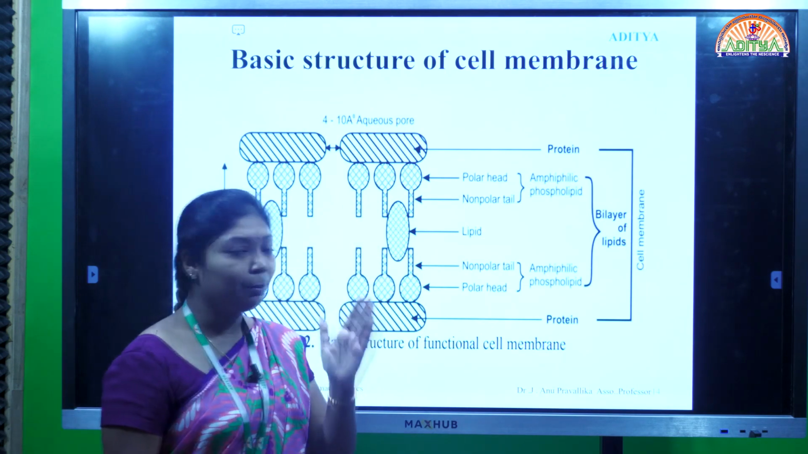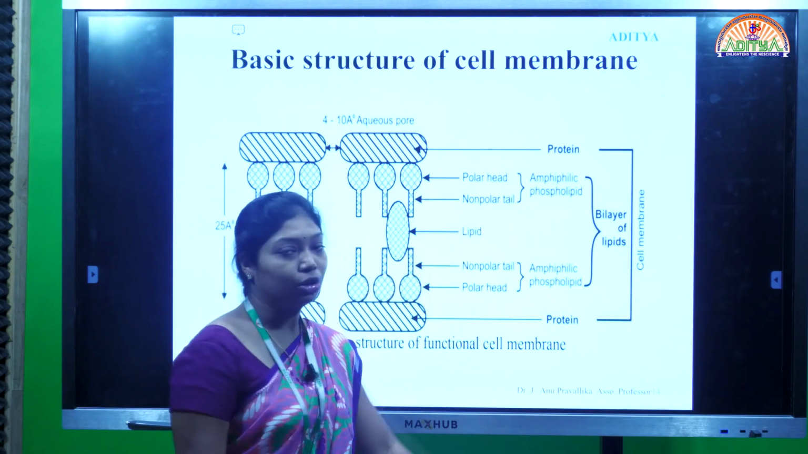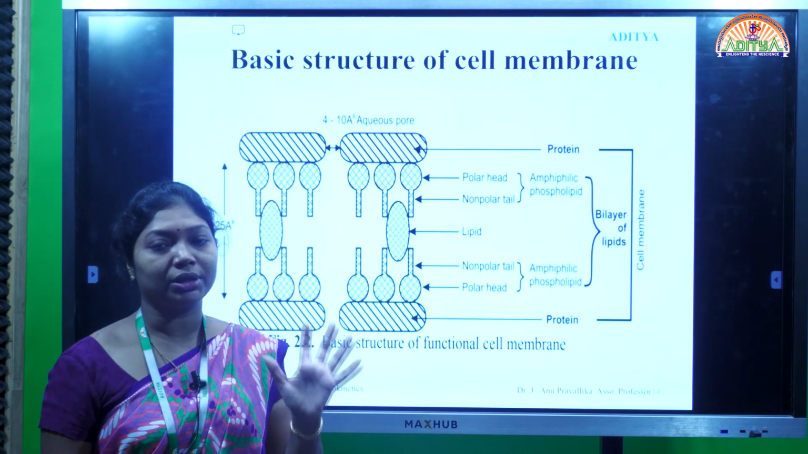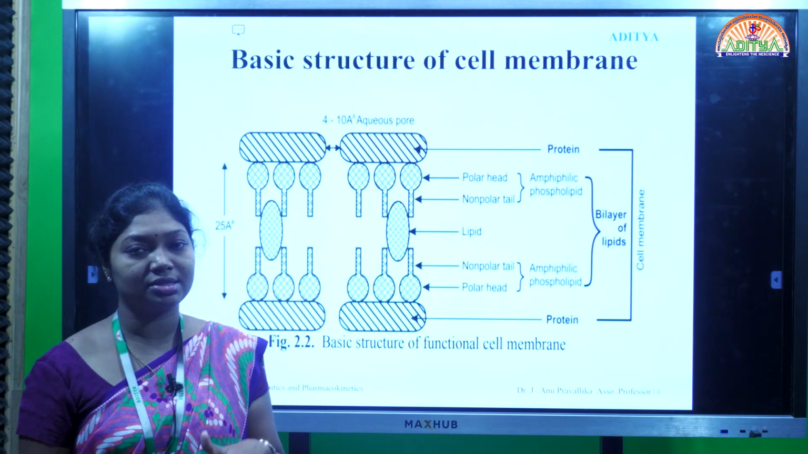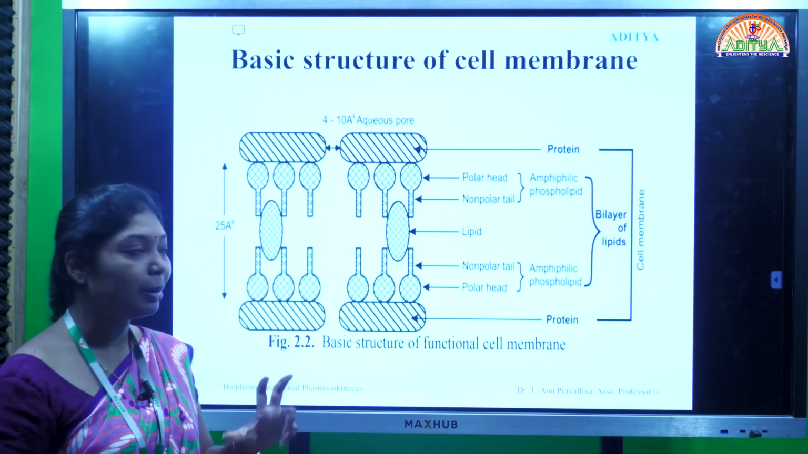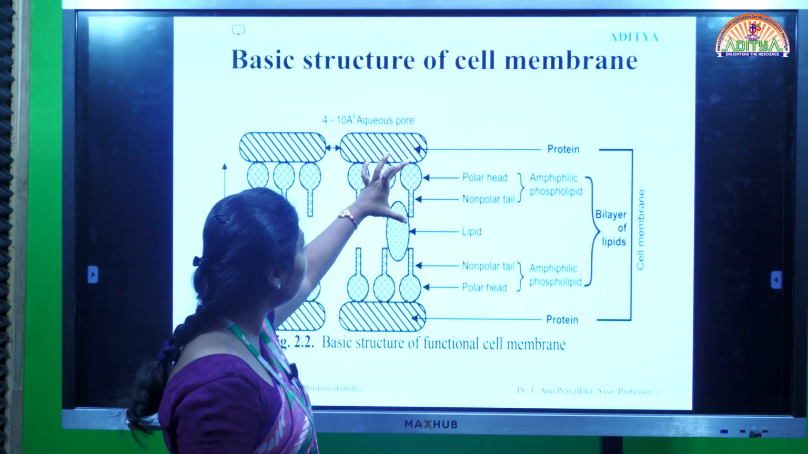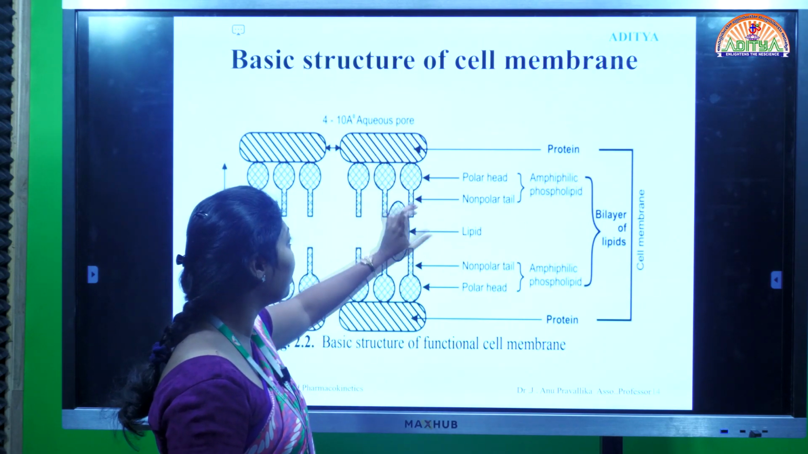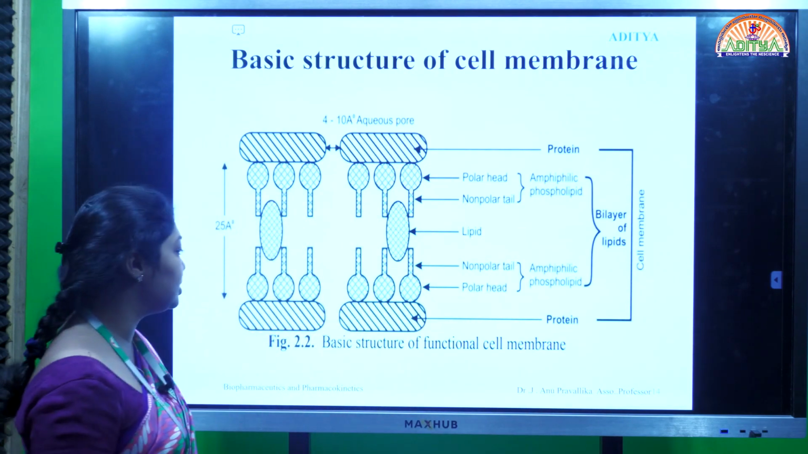Polar plus non-polar together we call amphiphilic. What do you mean by amphiphilic? If a particular compound contains properties of both hydrophilic and lipophilic characteristics, then that compound is called amphiphilic. In this entire component we have both polar and non-polar parts. That's why together we call them amphiphilic phospholipids.